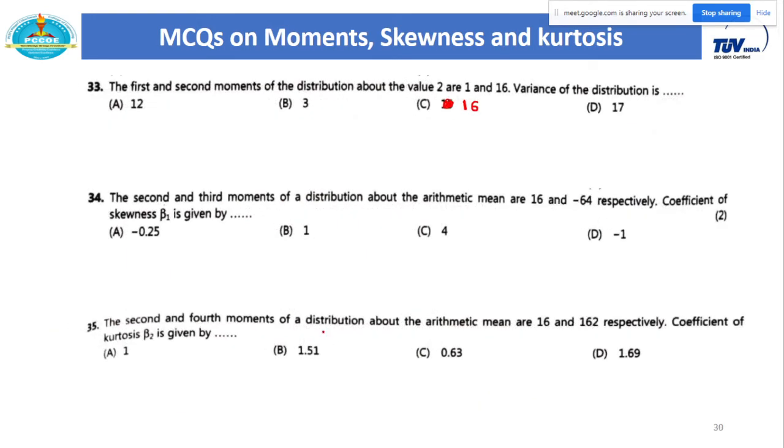So this is one way. Next is the first and second moment of a distribution about a value. So A is given.